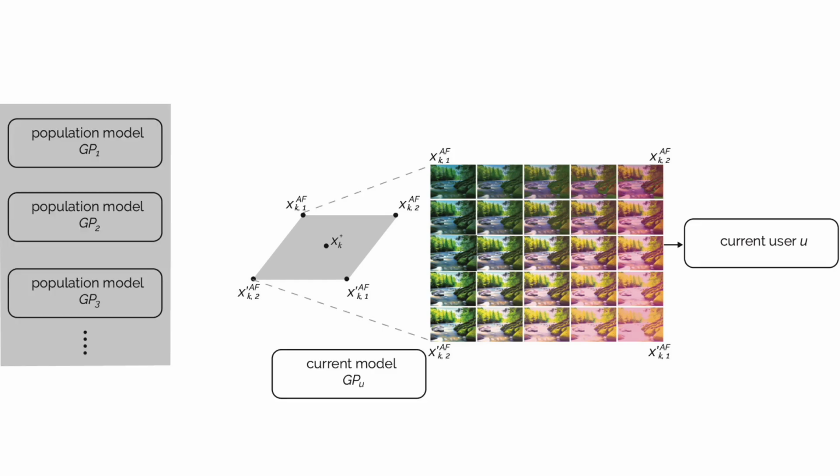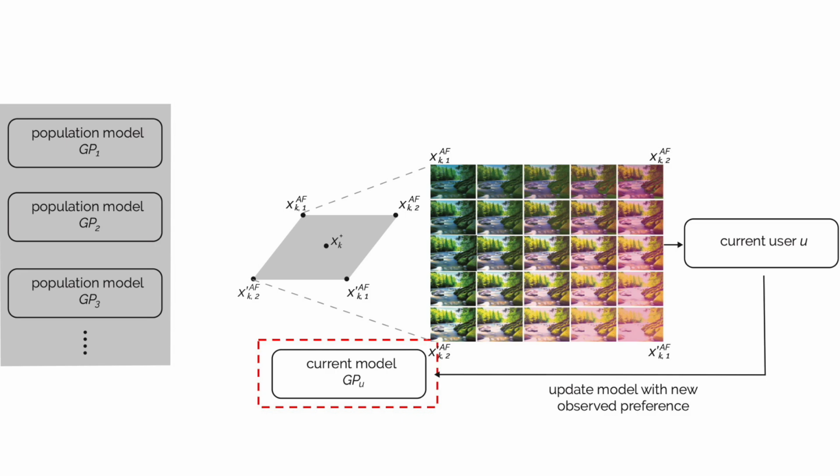MetaPO includes 2 core elements to leverage previous knowledge in deciding the search plane. First, the population models, built from prior users' optimization data. It captures prior users' preferences and experience, providing knowledge for later optimization processes. Second, the current model, which is unique to each new user. This model evolves dynamically as the user interacts, ensuring personalized optimization.